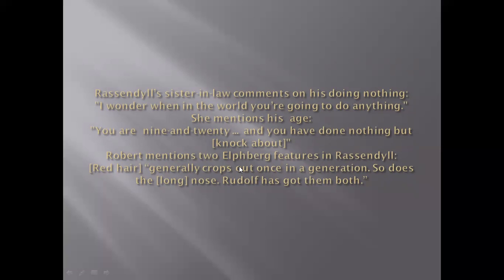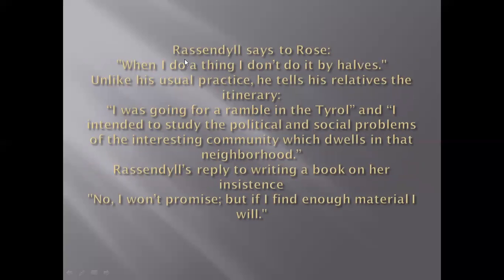Robert mentions two Elphberg features in Rassendyll. These are the two features pointed out by his own brother. He had red hair, which generally crops out once in a generation. Crops out means they appear. So does the long nose. Rudolf has got them both, meaning he was lucky that he had the characteristics of his forefathers, his ancestors. Rassendyll says to Rose, "When I do a thing, I don't do it by halves." This shows the nature of Rassendyll, that once he started a business, he never left it in the middle. He always tried to complete it.